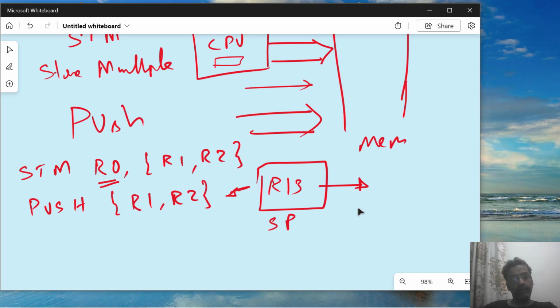Whereas in STM, you need to specifically mention a register which is supposed to have the address. So that's one major difference between push and STM. Push assumes that it has to use the stack pointer as the memory base. Okay. Now it has got the base address from any one of these registers.